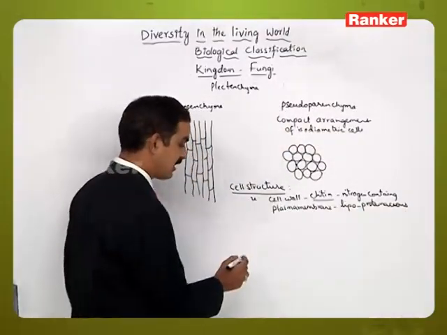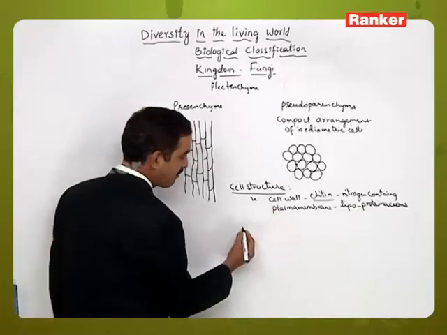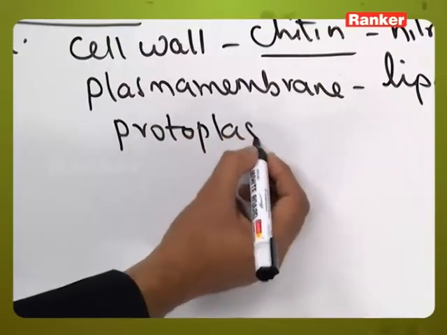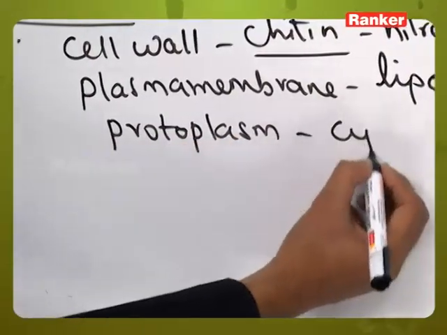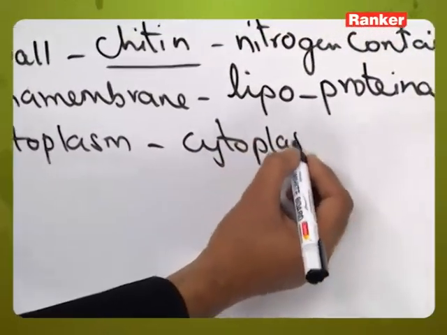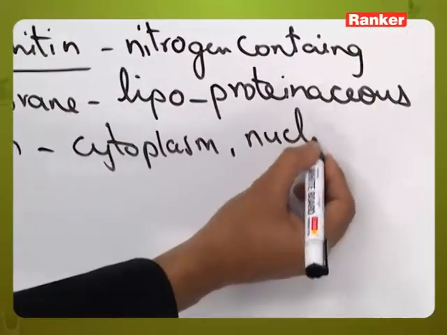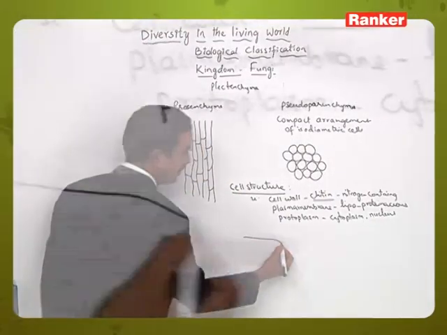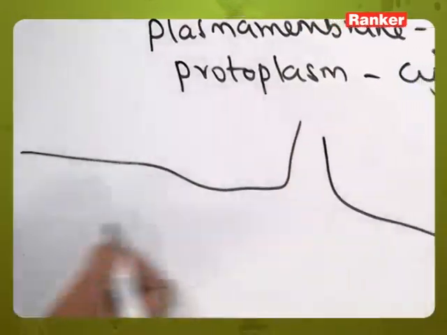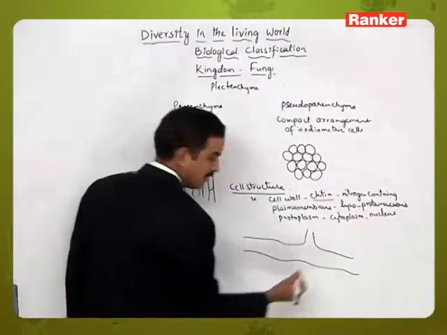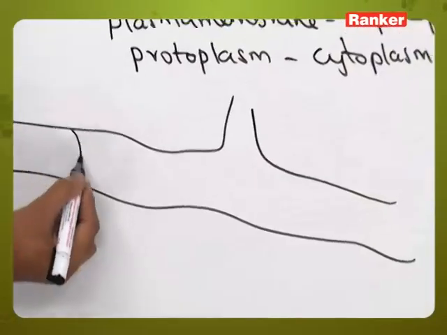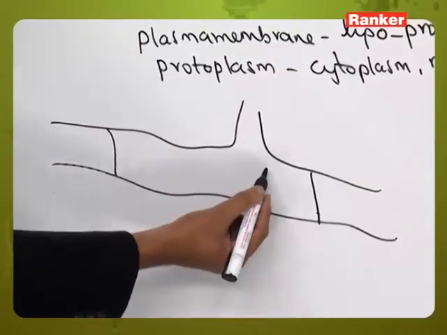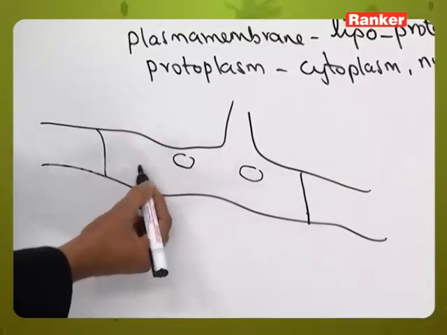And inside this structure, inside the plasma membrane, we can see the presence of protoplasm, the fluid content called protoplasm, which contains both the cytoplasm along with the nucleus. And if you observe the structure of one of these examples, this type of organization can be seen, where septa may be present like this, and each cell will contain vacuoles like this.